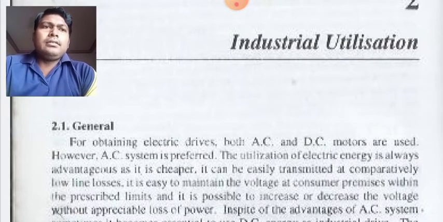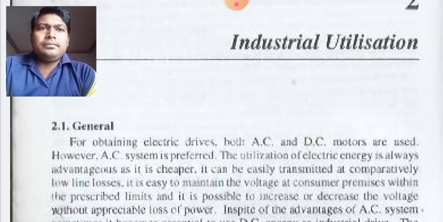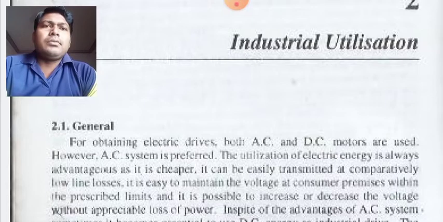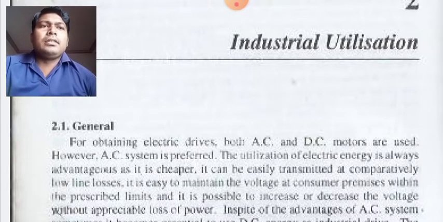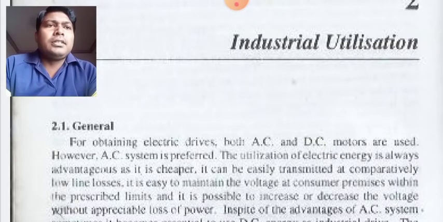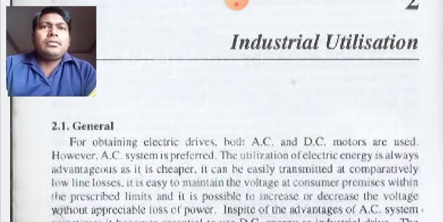It can be easily transmitted with comparatively low line losses. It is easy to maintain voltage at customer premises within the prescribed limit, and it is possible to increase or decrease the voltage within the range. So by using AC we have numerous advantages.